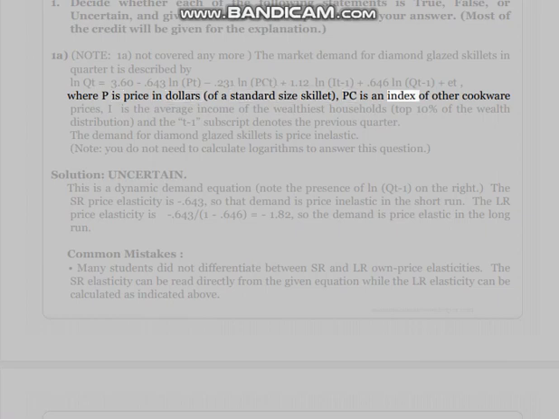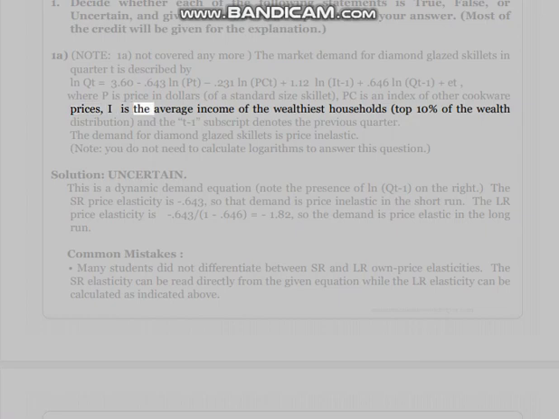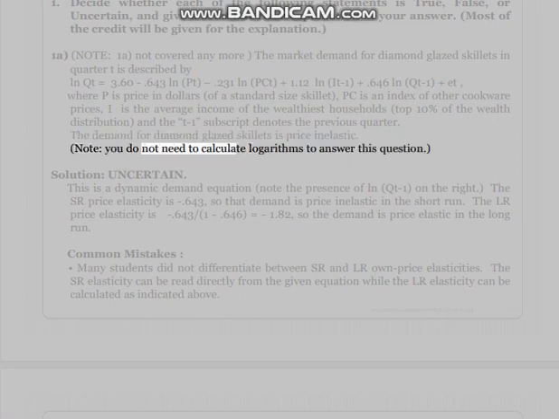PC is an index of other cookware prices. I is the average income of the wealthiest households, the top 10% of the wealth distribution, and the T-1 subscript denotes the previous quarter. The demand for diamond-glazed skillets is price inelastic. Note: you do not need to calculate logarithms to answer this question.